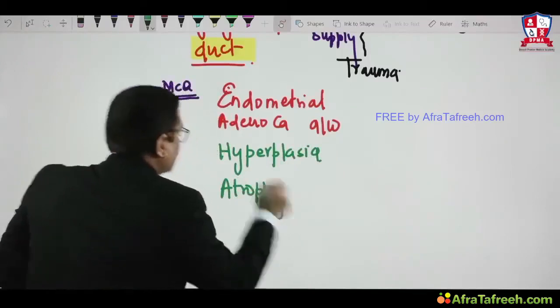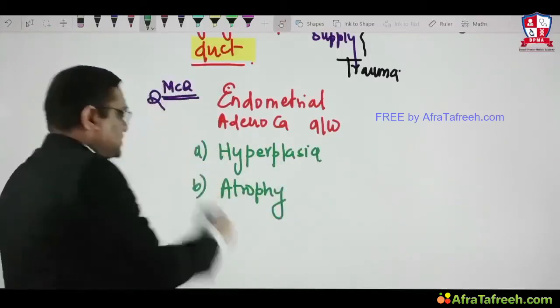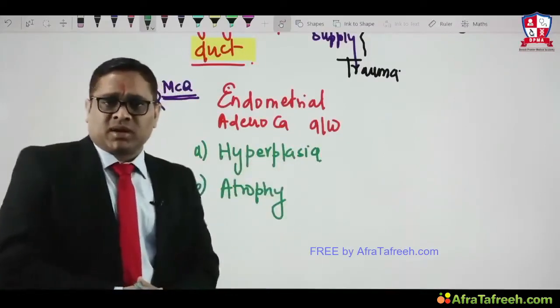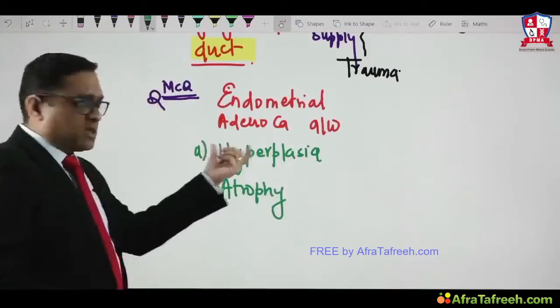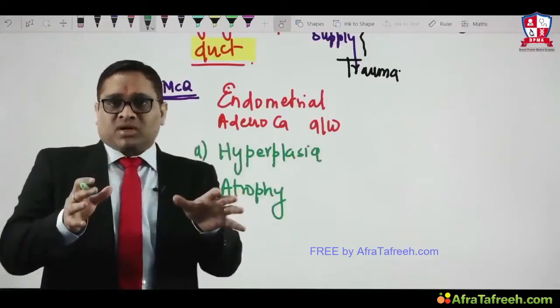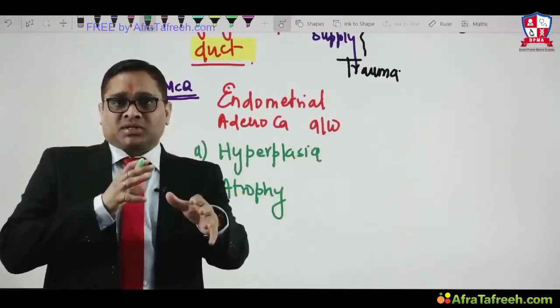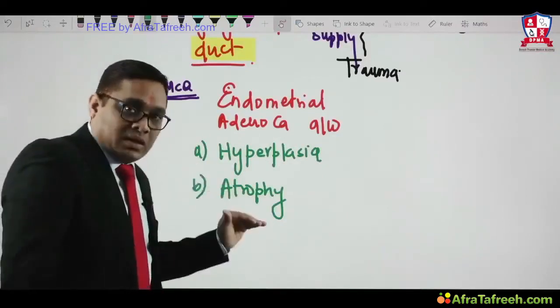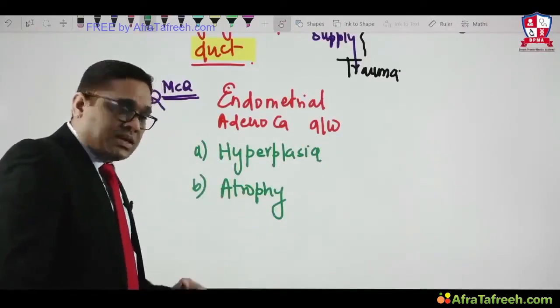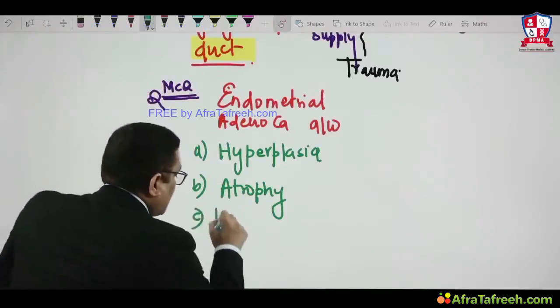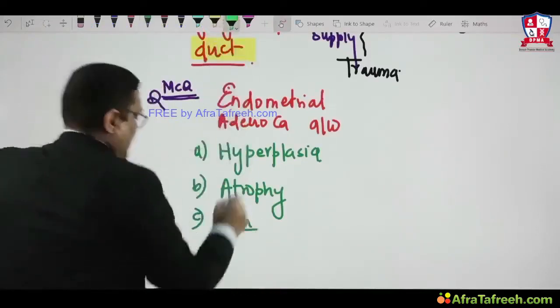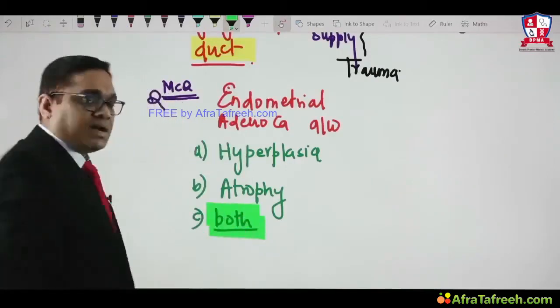Right? So when this question came in the exam, many of the students thought it is hyperplasia. Endometrial hyperplasia causes endometrial adenocarcinoma, so they gave answer only A. But that is what I wanted to tell you. When the examiner asks such an MCQ, read the options carefully and fully. A, B, C, D. Because there was option C where it was written both of the above, and that was the right answer.